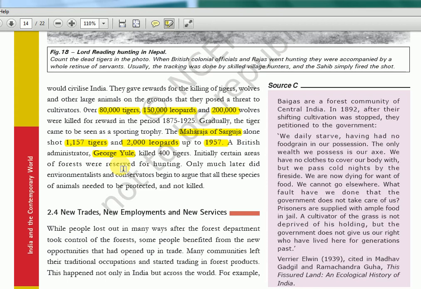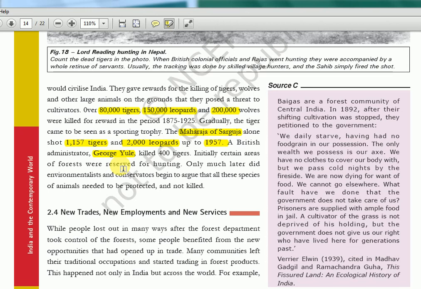So these kinds of firsts you have to know: who is the first one, who is the first Muslim, who is the first European, and whether any European became president twice. There is one European actually, not George Yule, another person who will become the INC president twice, later in the coming years. And first woman will be Annie Besant, first Indian woman will be Sarojini Naidu, and there will be one more woman. Totally there are 3 women who become INC president before independence. I think Nellie Sengupta or something, try to confirm.